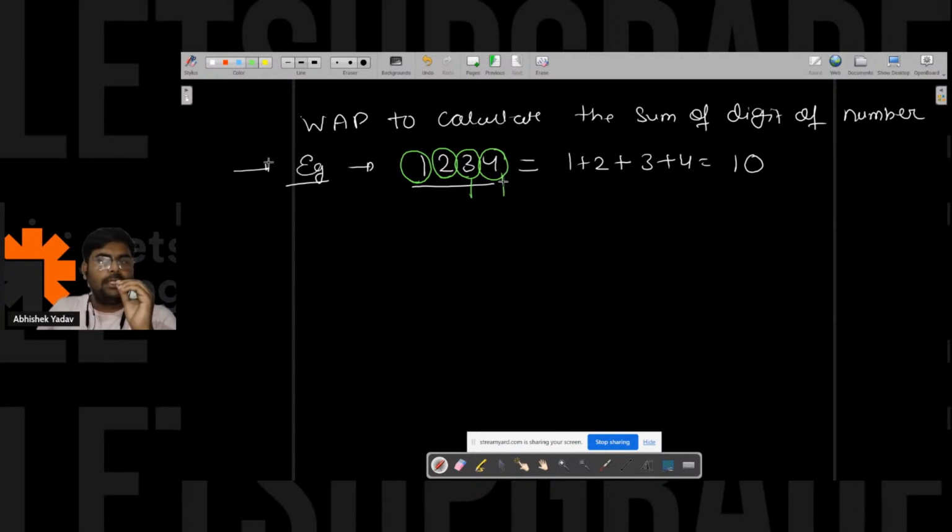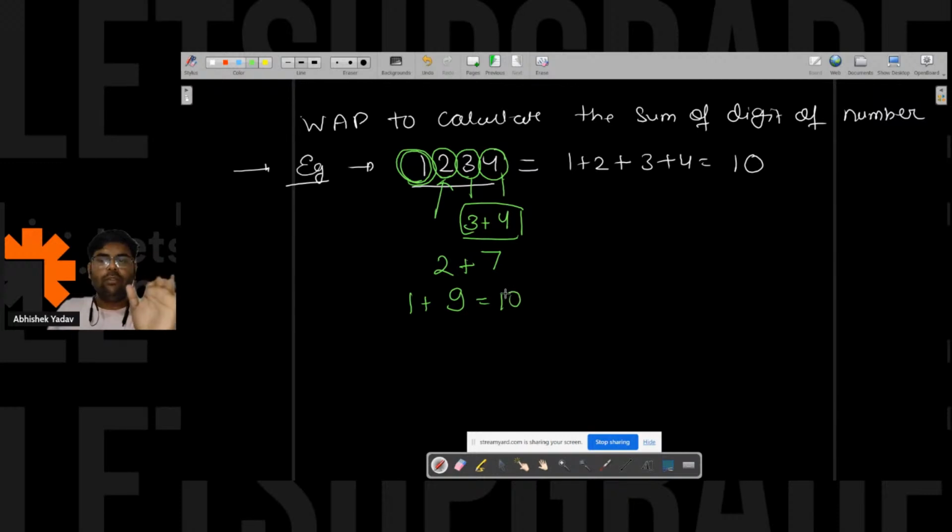I am adding the digit. First, I am extracting 4. After that, I am extracting 3, and whatever answer I am getting, that is 7, right? After that, I have extracted 2 and added it, and I got 9. After that, I have extracted 1, added 1 to it, and I got 10. So one thing is clear from this example: I have to extract a digit.